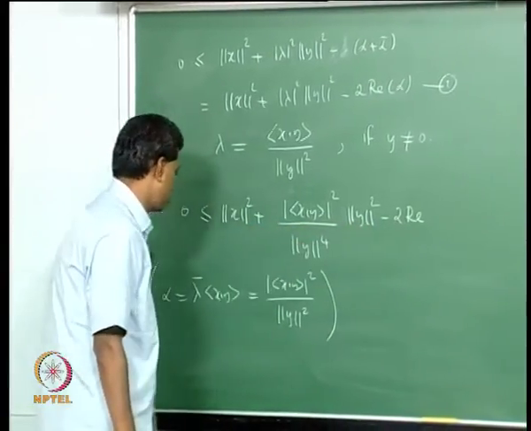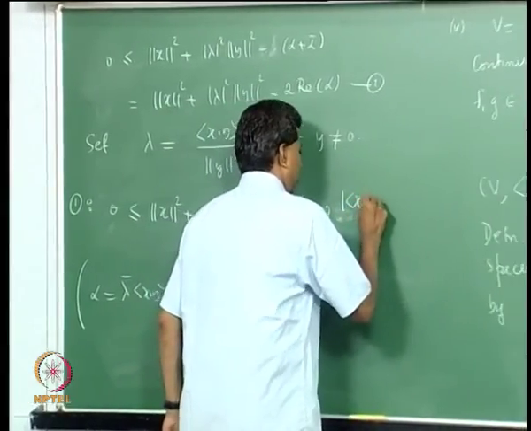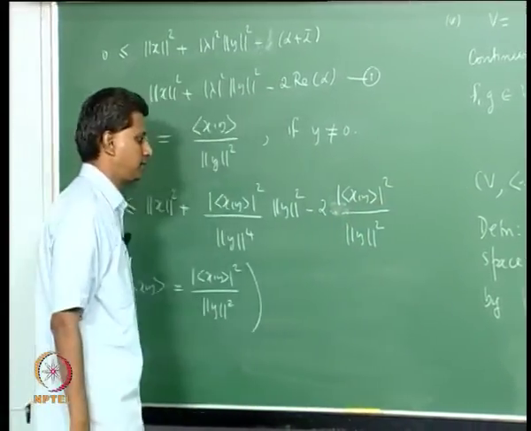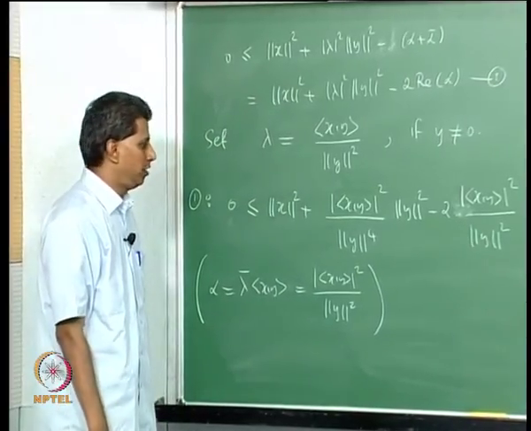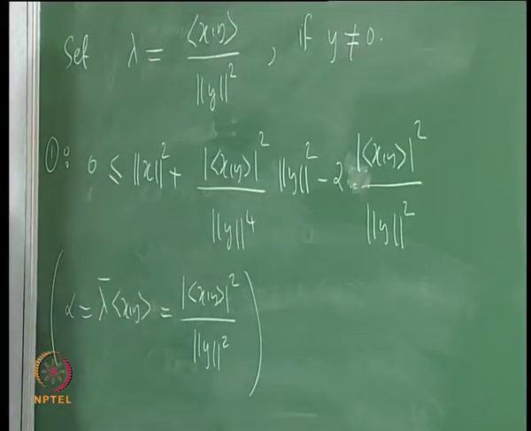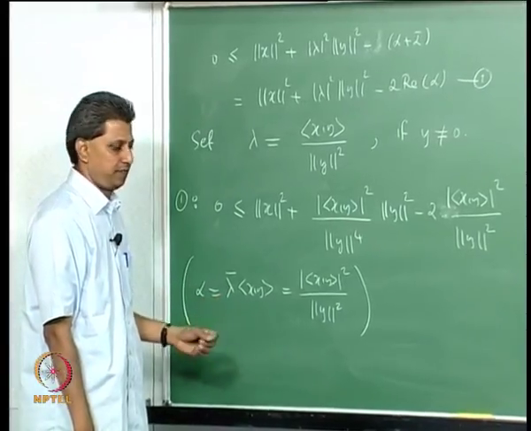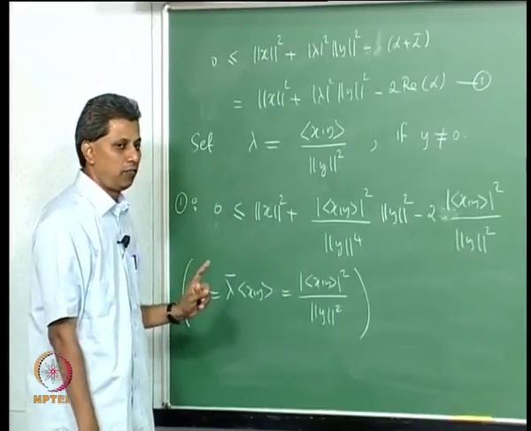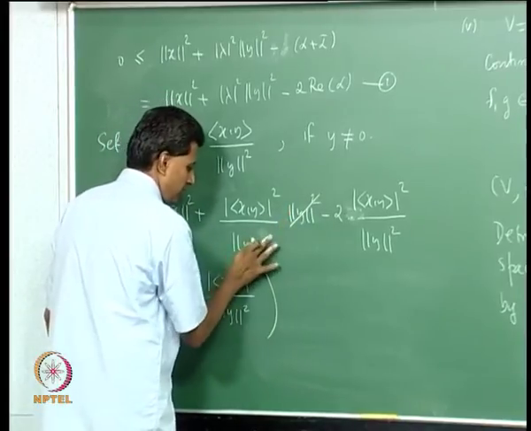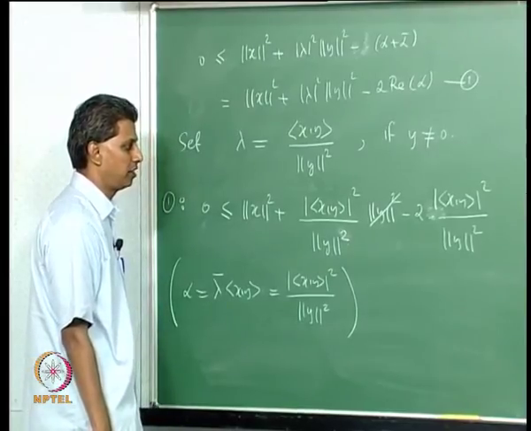So this term is minus 2 times, so I will remove this, minus 2 times modulus inner product xy the whole square by norm y square, okay. For this choice of lambda, alpha is a real number, non-negative real number in fact. So I get this inequality. Y is not 0, so norm y is positive. I can multiply throughout by norm y square. Of course this can be cancelled, so this goes with 2, so I will have just these 2. I am doing this simplification of cancelling norm y square in the second term.